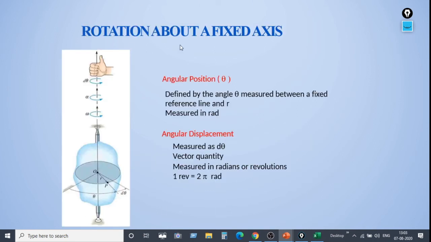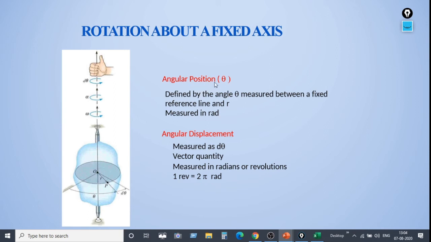Now we will see rotation about a fixed axis. If you see here, there is a fixed axis I have shown with a vertical line. So this top or some body is rotating around that fixed axis. That's why all the points are rotating in a circular path around a fixed point. Then we call such an axis a fixed axis, and that rotation a rotation about a fixed axis.